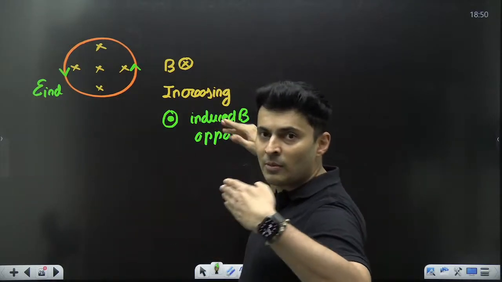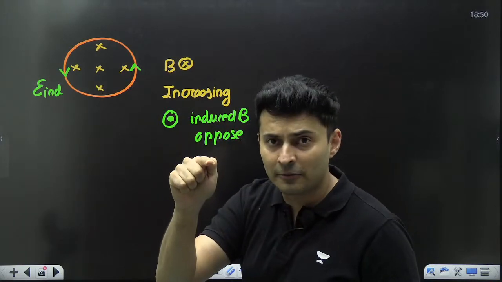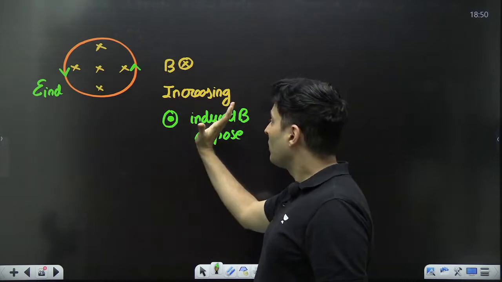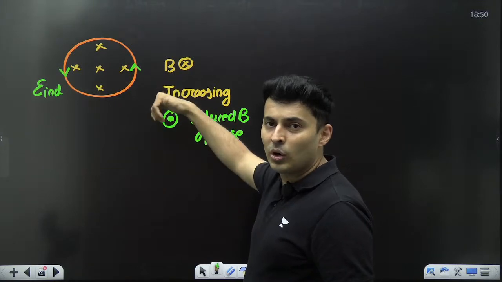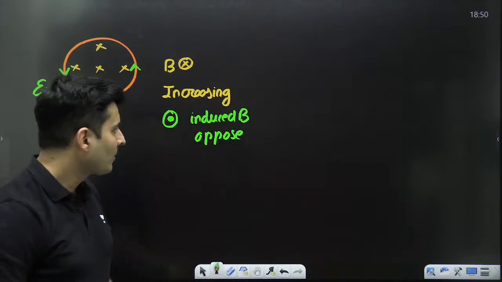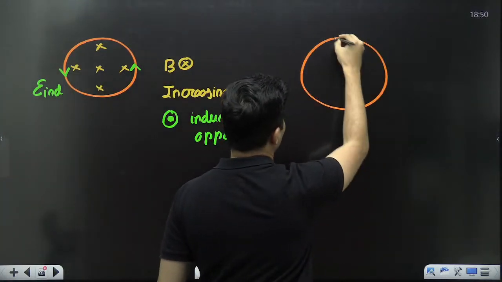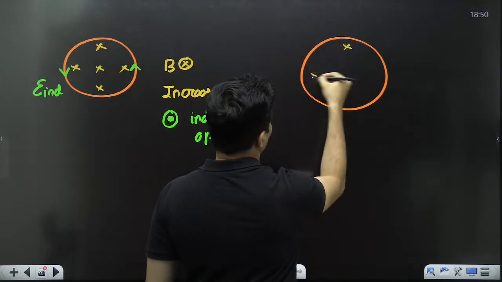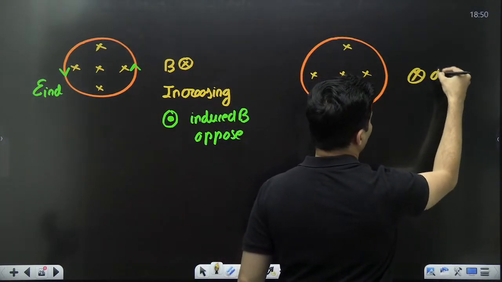Understood, my dear students? The magnetic field is increasing, so to oppose, you will create an induced EMF, an induced field. The induced field will be this way. So to create a field this way, hold your thumb in the field's direction. Automatically, the curled fingers tell you the direction of the current creating the field. Imagine the same situation, but this time, imagine that instead of increasing, the magnetic field is decreasing.